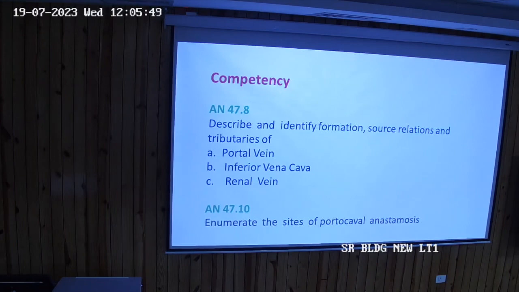And there are other examples of a portal system, which is two sets of capillaries joined by a vessel, like the hypophyseal system, where the hypothalamus is connected to the anterior pituitary. That's also a set of capillaries joined, but we'll talk about that later. Here we are talking about the portal vein, which is the biggest portal system in the human body. And portal means a vein which is connecting two sets of capillaries. Okay. So now you know what is portal, and portal vein is the biggest portal system.